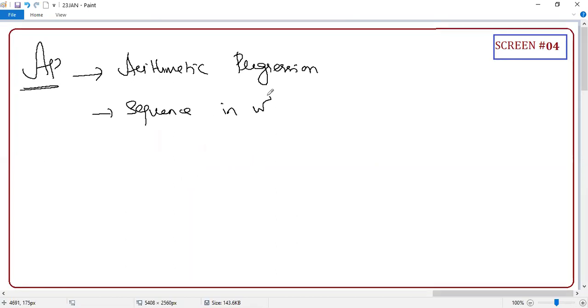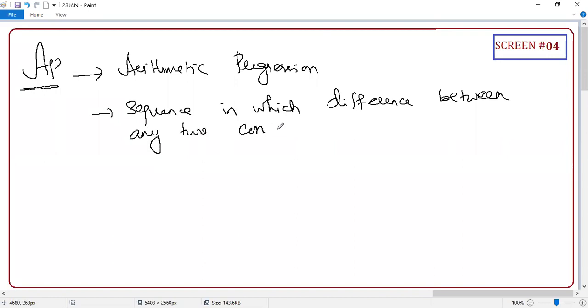A sequence in which the difference between any two consecutive terms is constant. Yes or no? Correct or not? Example: 2, 4, 6, 8, 10.